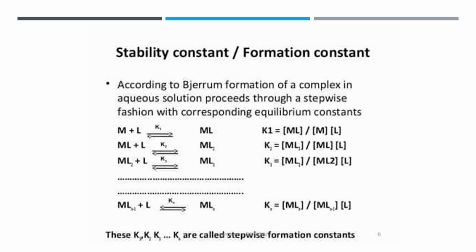Now observe the example, and therefore we come to know that when ML(n-1) + L is in equilibrium to give MLn, the stability constant Kn is equal to the concentration of MLn divided by the concentration of ML(n-1) times the concentration of L. Here these stability constants K1, K2, K3 and Kn are stepwise stability constants.